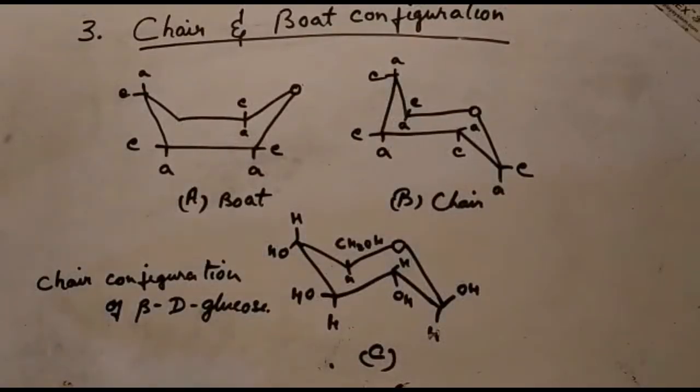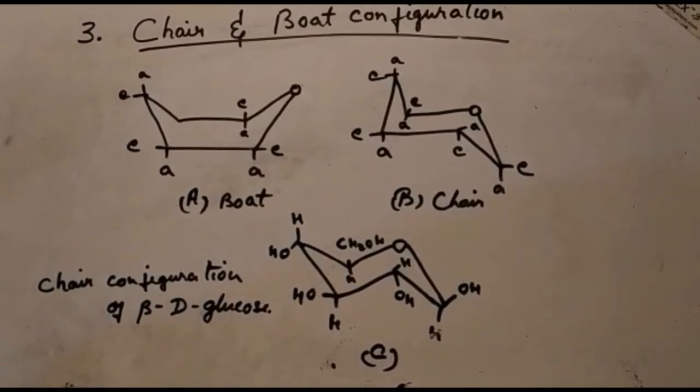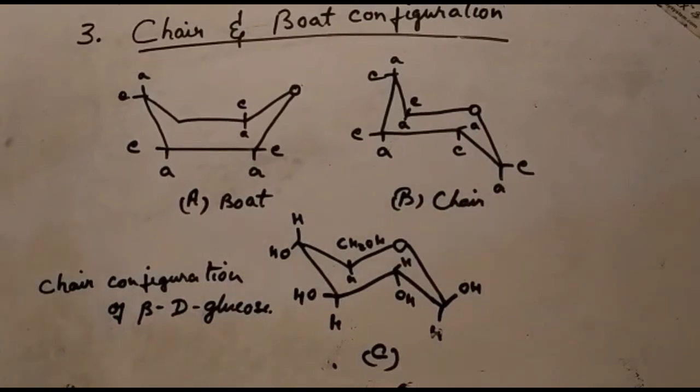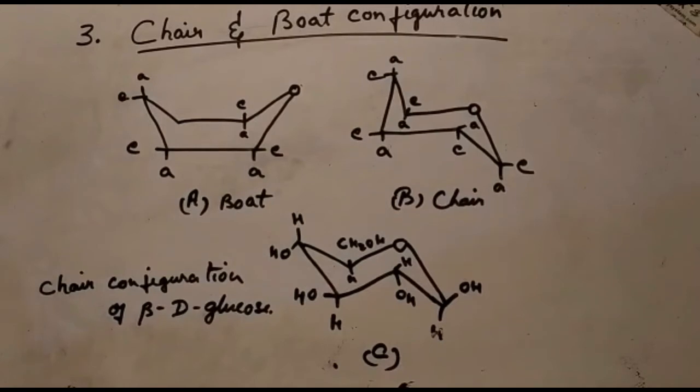Coming now to the chair and boat configuration of monosaccharide molecules. The 6-membered ring structure, that is the pyranose ring of a 6-carbon aldose sugar, can exist in either a boat or a chair conformation.